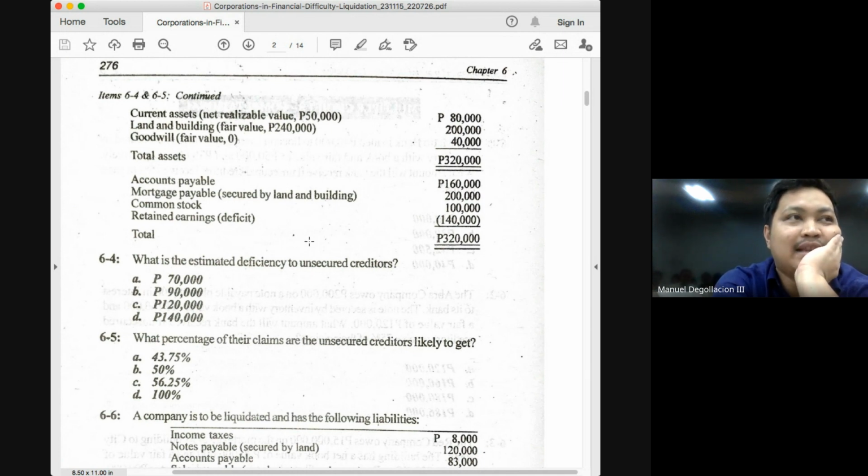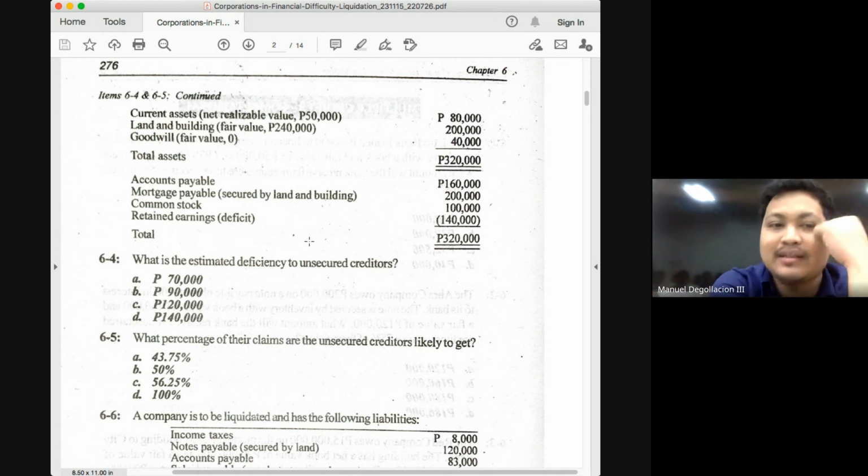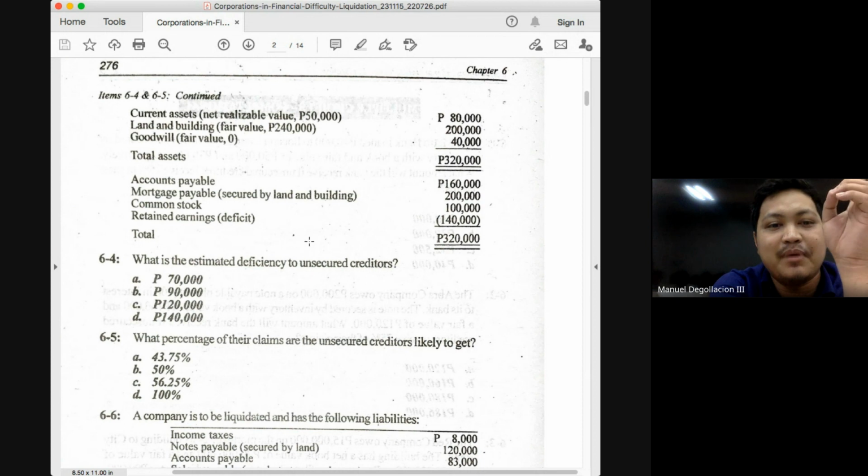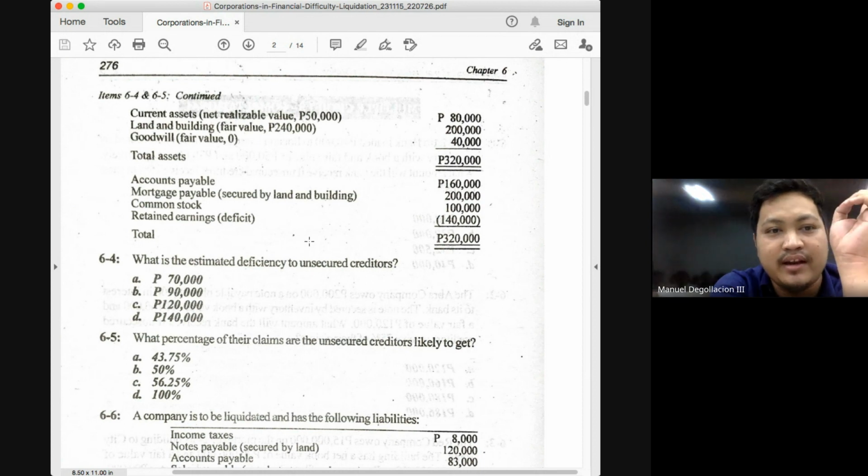160. But that is not yet the answer, class. Why? What kind of liability is your mortgage payable? It's secured, correct? But is it fully or partially secured? Fully. Why? Because how much was the liability? 200. And how much was the value of the obligation, class?